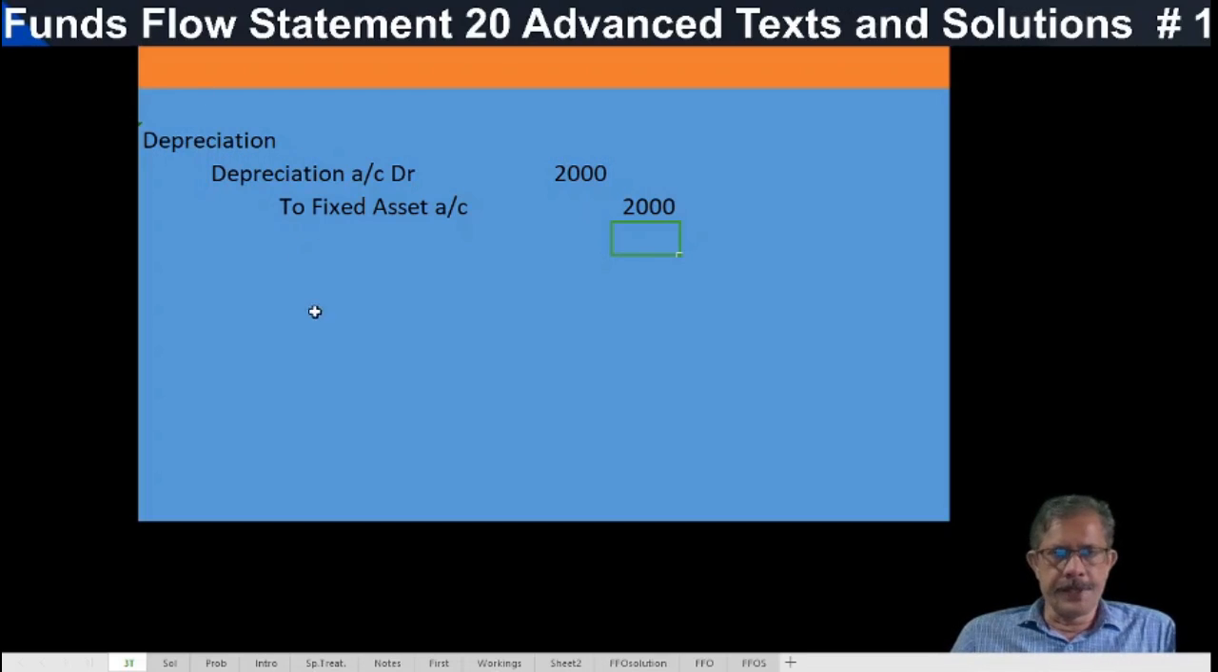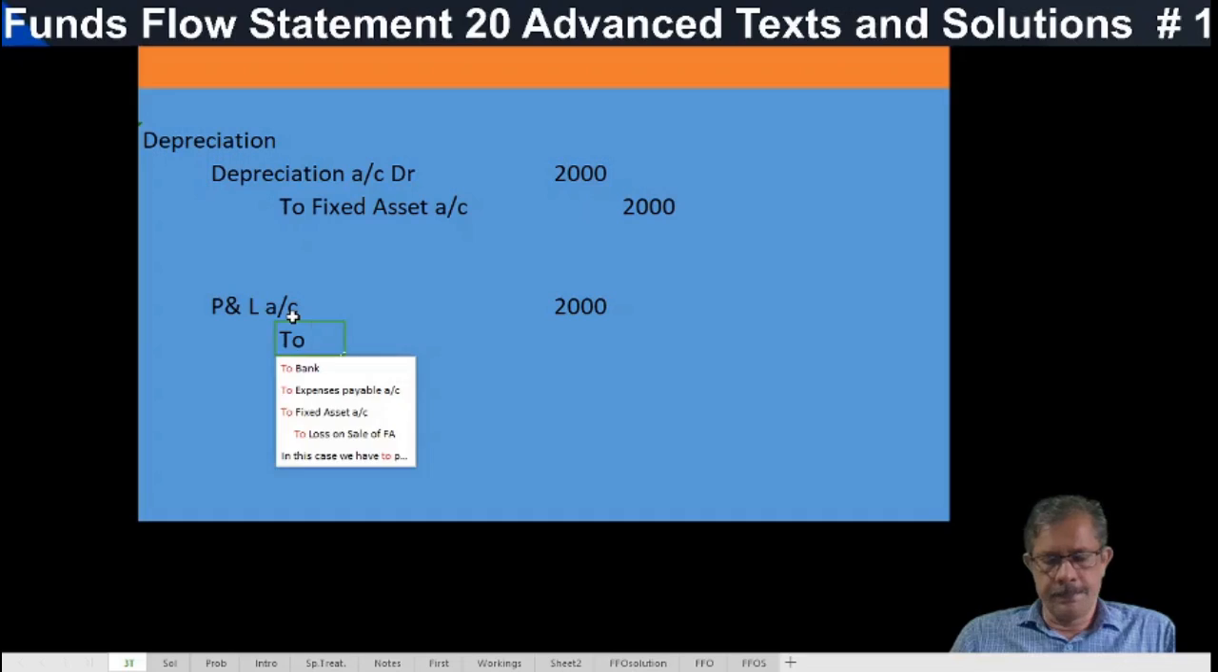Then at the end of the year, this depreciation will be transferred to profit and loss account. It is an adjusting entry. It is usually done at the end of each year. Profit and loss account 2000 to depreciation account.